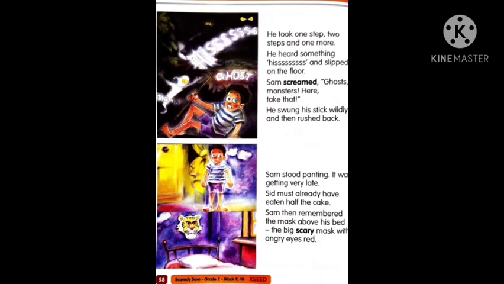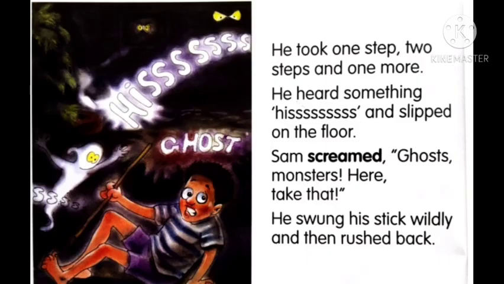Now in the first picture, what happened? He took one step, 2 steps, and one more. He heard something hiss and slipped on the floor. Sam screamed, "Ghosts, monsters here, take that." He swung his stick wildly and then rushed back.